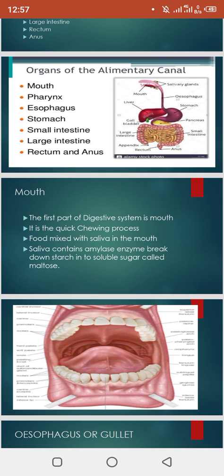Food is mixed with the saliva in the mouth. Saliva contains amylase enzyme. First of all, the function of the saliva is that it softens the food. The salivary glands are present below the tongue. When we take the food or we smell the food, the saliva is released. So saliva helps to soften the food. Another function is that an enzyme called amylase is present in the saliva, and amylase breaks down the starch into maltose. Here partial digestion occurs.